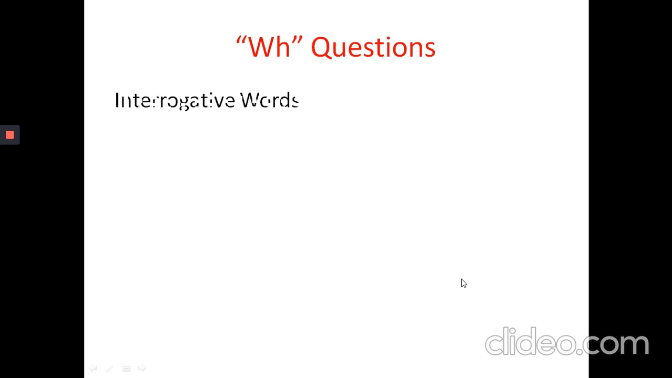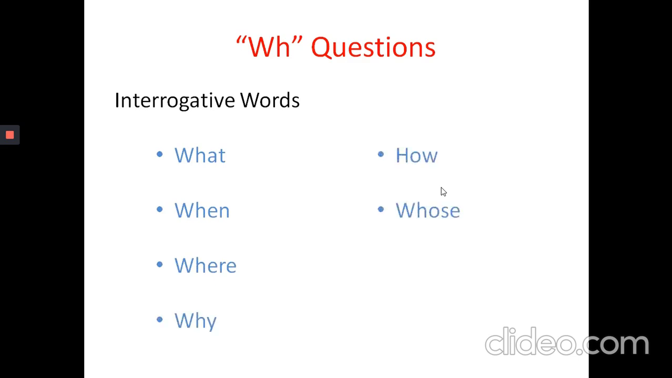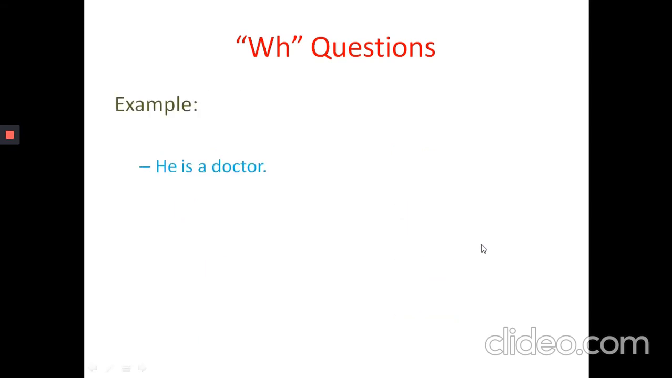Next, we will move to WH questions. WH questions are nothing but question statements in which we make use of interrogative words like what, when, where, why, how, whose, whom, which. In all these interrogative words, we come across the letters WH. Therefore, they are called WH words or WH questions. Now let us analyze how to make these WH question sentences. We will go back to the previous example. He is a doctor. We have to follow all the steps that we have discussed for framing a yes or no question. We have to add one more step.